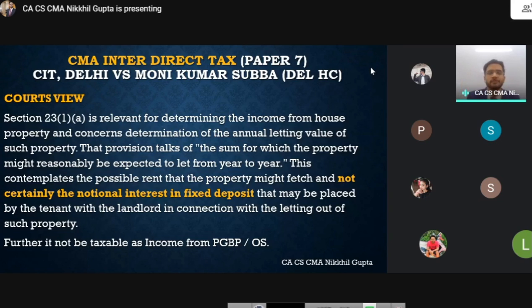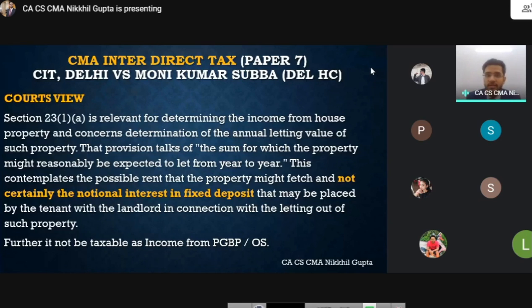There is another judgment, in the case of Satya Rani, which preceded this case law. In the case of Satya Rani, the same proposition was upheld. And following that case law, this case law came in 2011, which upheld the proposition given in CIT versus Satya Rani. CIT versus Satya Rani was for 94-95, and this case law has come up in 2011, which has reiterated the same principle.